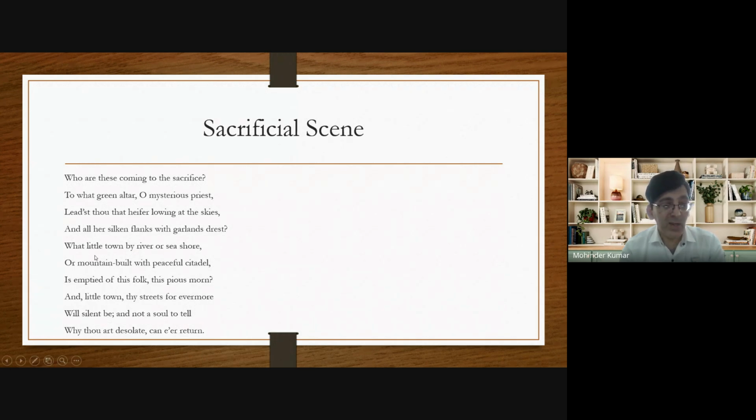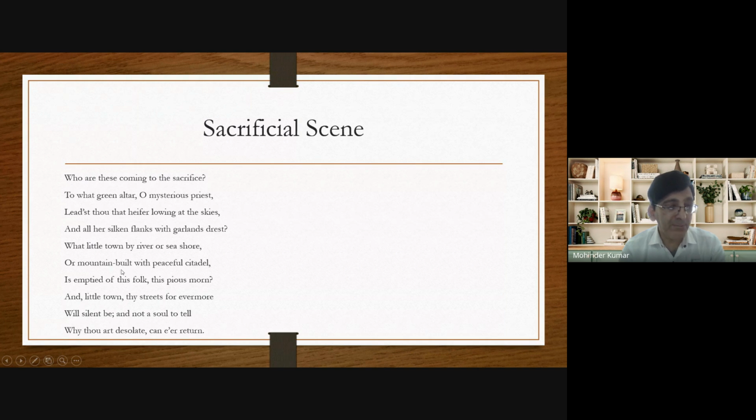And that's why he says, what little town by river or seashore or mountain built with peaceful citadel. Citadel means fort, citadel means castle. So he makes a guess. What is the guess of John Keats? John Keats guesses that perhaps the people who are going for sacrifice belong to a little town, and that little town is situated near the river or near the seashore, or this little town is situated on the foot